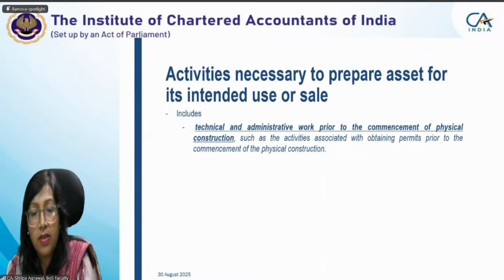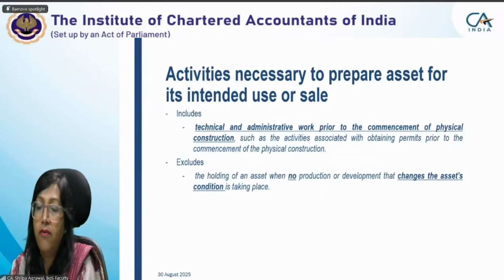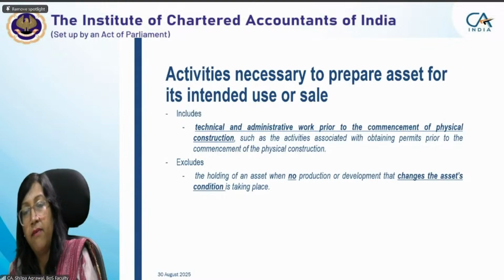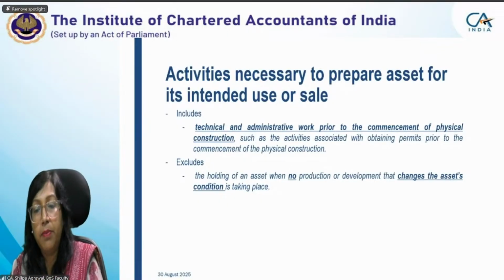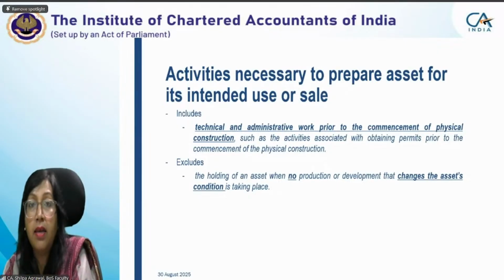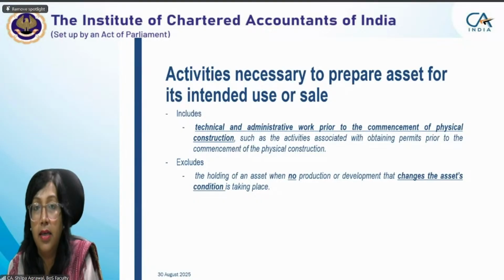Technical and administrative work. Then what is excluded is the holding of an asset when no production or development that changes the asset's condition is taking place. For example, I have taken a crane for the building, but I have not started doing any construction on the building. That crane is kept idle in place. Because I have procured a crane, is the activity considered as started? No. Until and unless the crane is being used for the building construction, we cannot say that the necessary activity has been undertaken by the entity.